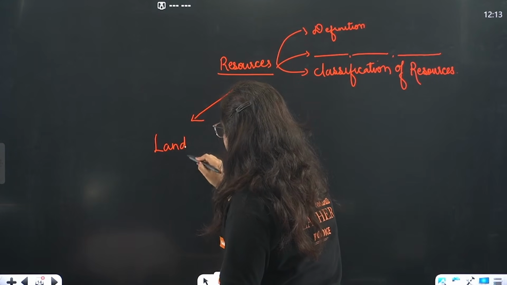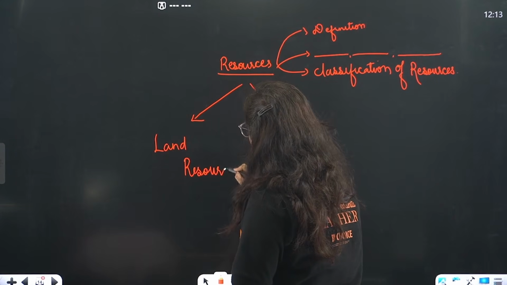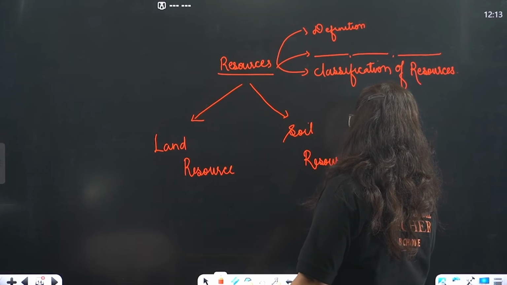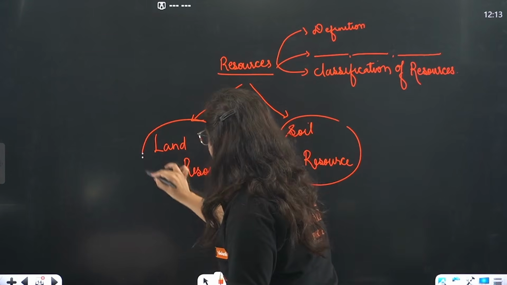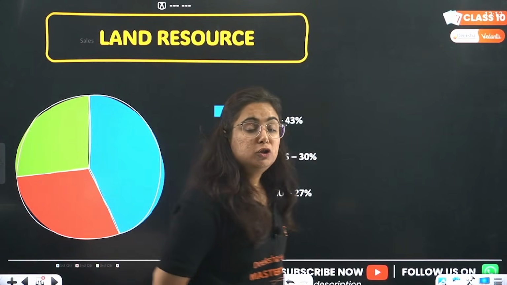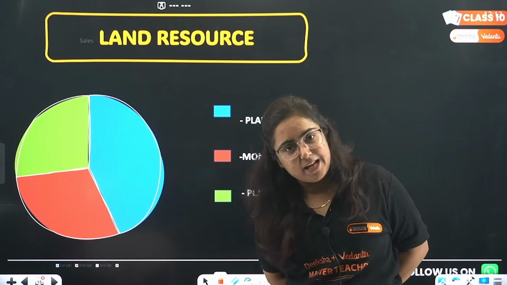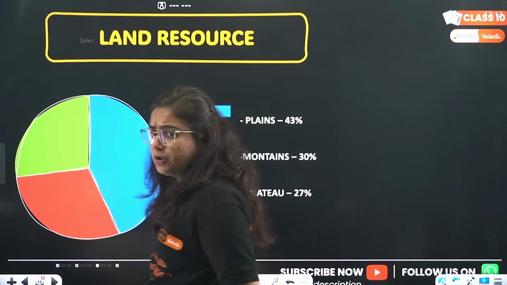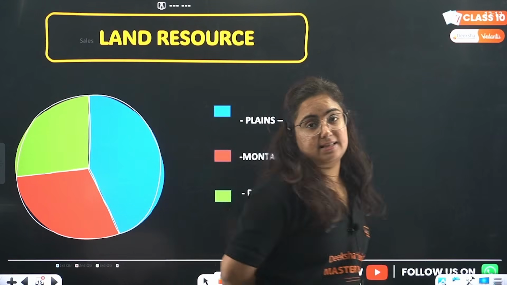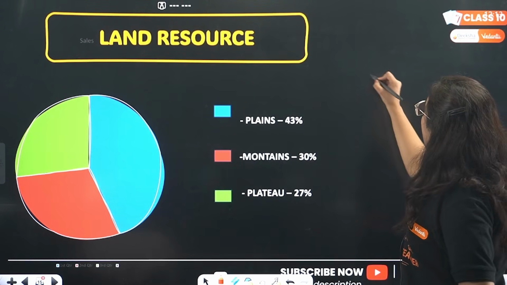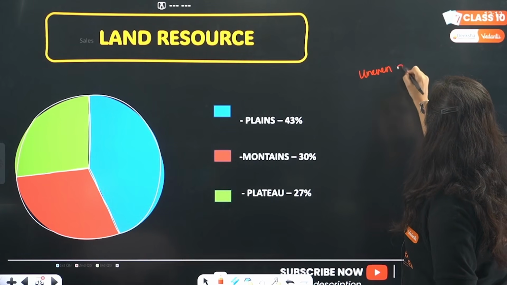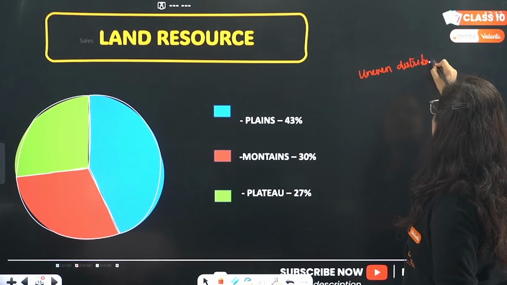Now here, what we have to understand is two types of resources. One is land resource, and the other is soil resource. Here the very important part of the chapter starts. First we will cover land resource, then we will move towards soil resource. When I say land resource, not every land in India looks the same. There are mountains somewhere, plateaus somewhere, oceans somewhere, plain areas, coastal plains, etc. So there is uneven distribution of land in the country.